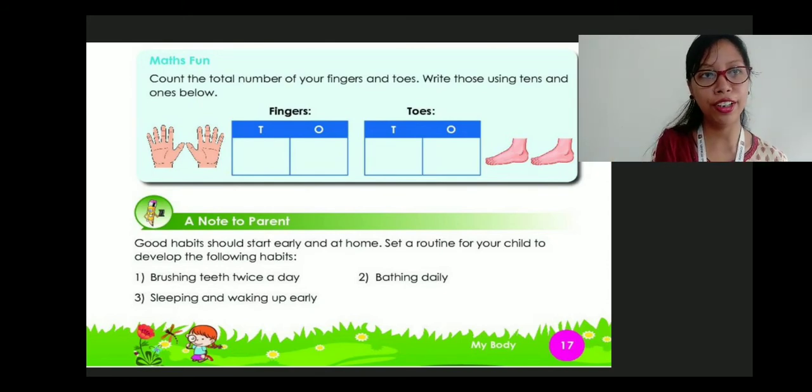Have you heard the proverb, early to bed and early to rise makes a man healthy, wealthy and wise? So you must remember it and do this regularly.